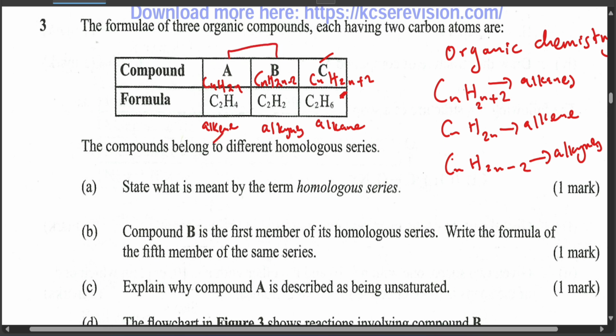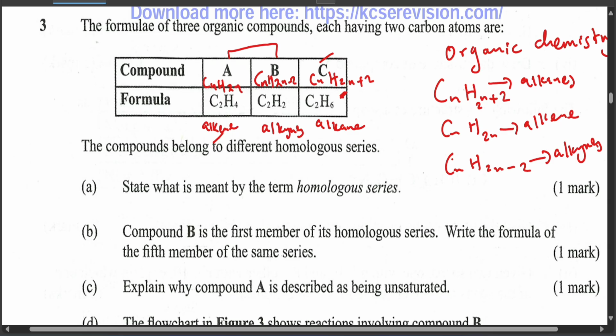Okay, we call them unsaturated hydrocarbons, because they have a double bond or triple bond. For alkynes we have triple bonds, for alkenes we have a double bond. For the alkane we call it a saturated hydrocarbon. Why? Because if you combust it, CnH2n+2 will fully combust to give you CO2 plus water. The others don't usually combust fully, that's why they're unsaturated.